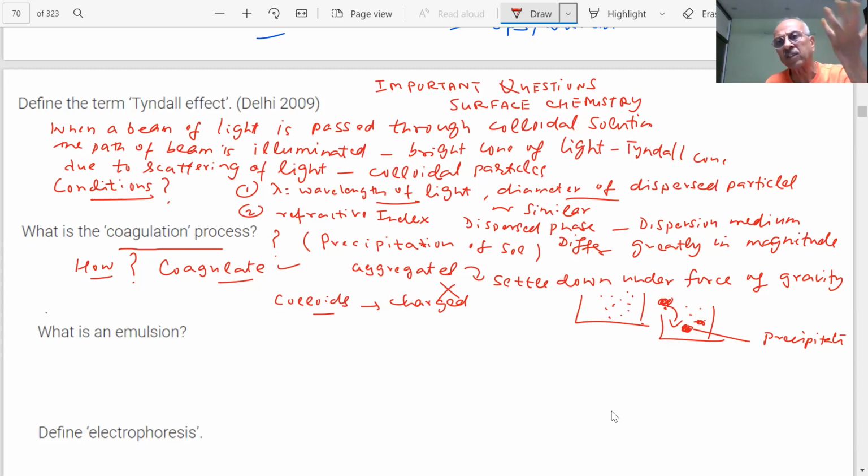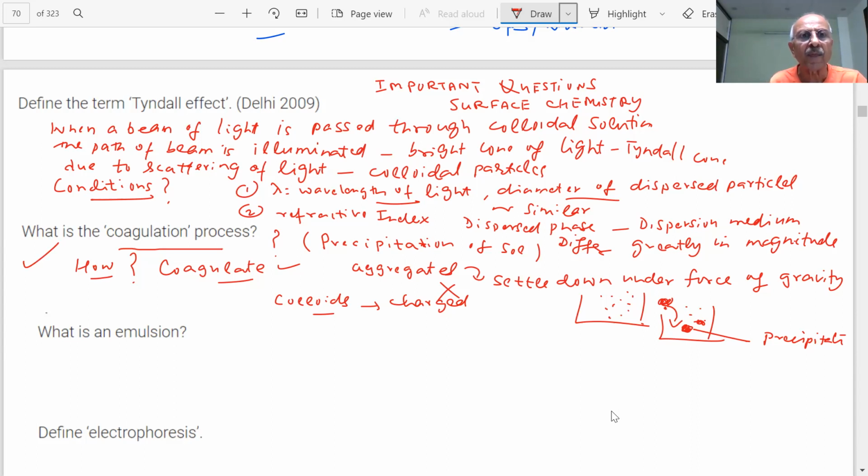If you do persistent dialysis, these are some of the ways. Or you may add electrolytes. Electrolytes have positively charged ions. They will neutralize the charge of the colloidal particles, and as the charges are removed, they will coagulate. Am I right? Important. See how many questions can we put from just one thing?